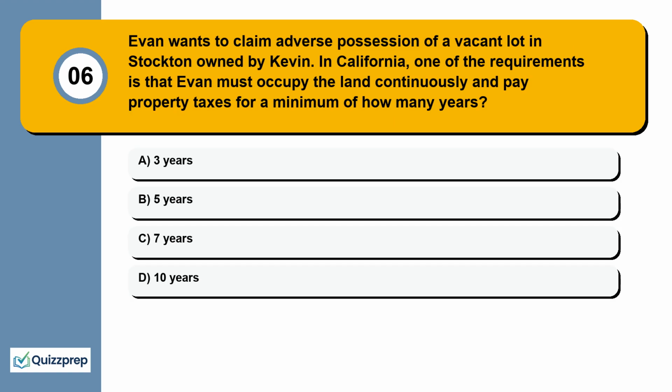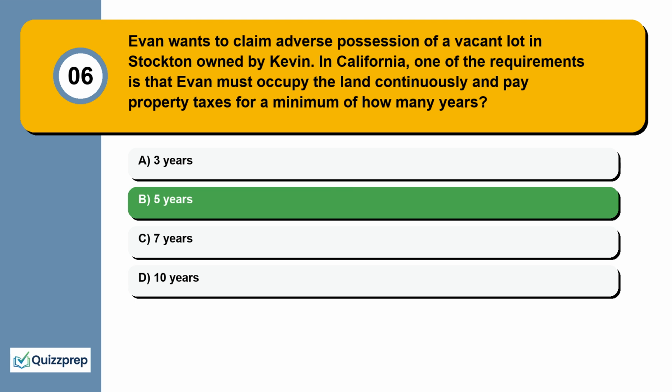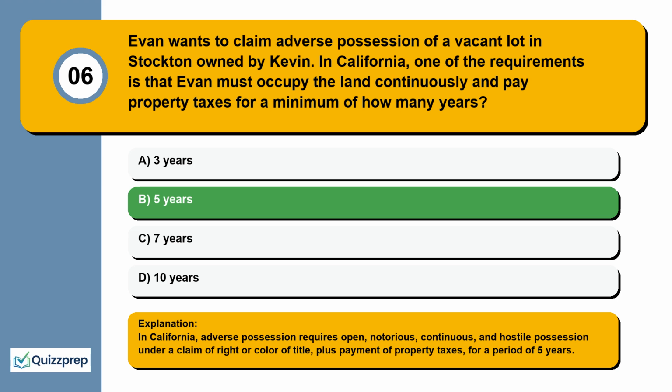Question 6. Evan wants to claim adverse possession of a vacant lot in Stockton owned by Kevin. In California, one of the requirements is that Evan must occupy the land continuously and pay property taxes for a minimum of how many years? 3 years, 5 years, 7 years, 10 years. In California, adverse possession requires open, notorious, continuous, and hostile possession under a claim of right or color of title, plus payment of property taxes, for a period of 5 years.